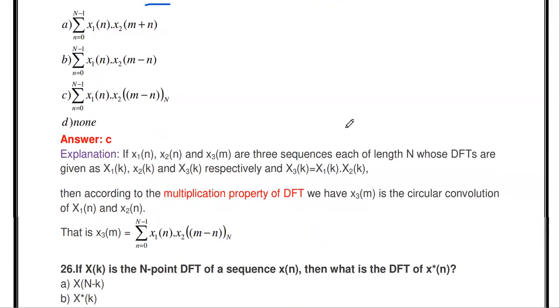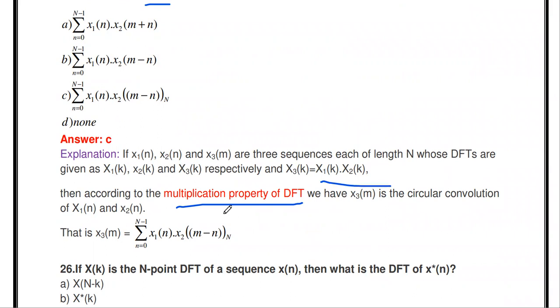Okay, so according to the convolution property or the multiplication property in DFT. This one can be written as the multiplication property in Fourier transform or the circular convolution property in time domain. According to the circular convolution property, if you are performing convolution in time domain, that gets transformed into multiplication in Fourier domain.